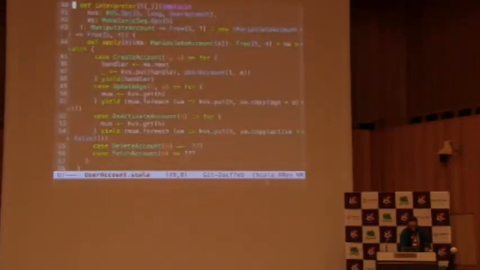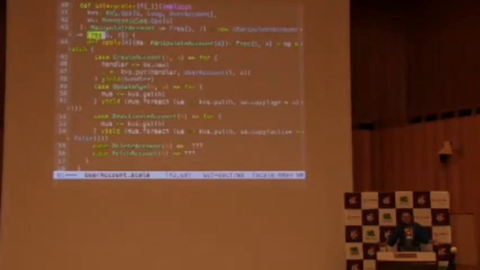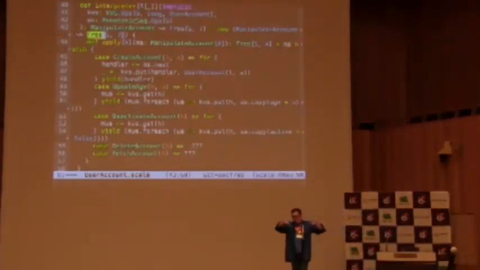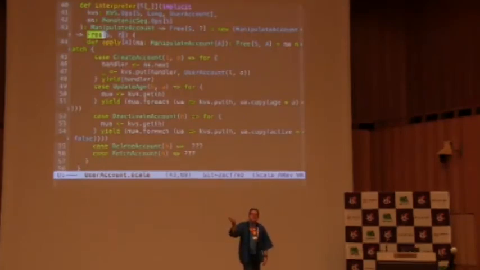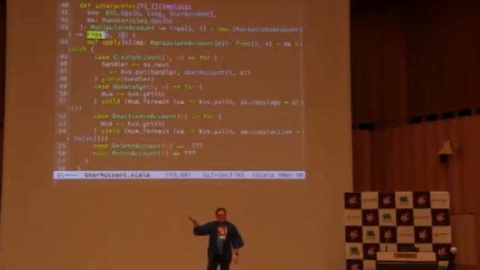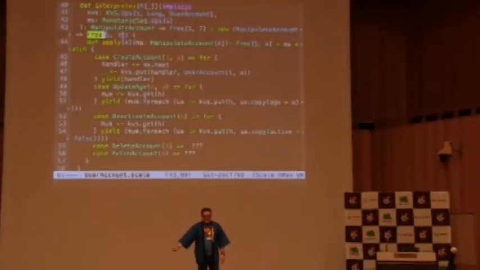So you might be thinking, wait a minute. I have a program that is using manipulate account. It's supposed to be interpreted to something that I can run, and I'm getting free back. That's a little bit crazy, right? Well, think of your Scala code that you compile. Does it compile to assembly? No, it compiles to bytecode, right? We have a lower level language that can be interpreted by something else, by JVM.